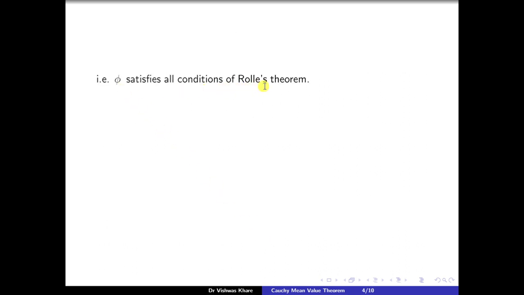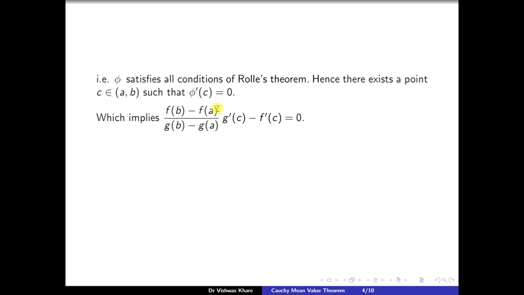That is, phi satisfies all conditions of Rolle's theorem. Hence, there exists a point c belonging to the open interval (a, b) such that phi'(c) is equal to 0. But this implies, by putting x equal to c in phi'(x), we get ((f(b) - f(a)) / (g(b) - g(a))) * g'(c) - f'(c) = 0, which gives (f(b) - f(a)) / (g(b) - g(a)) = f'(c) / g'(c). Hence the proof.